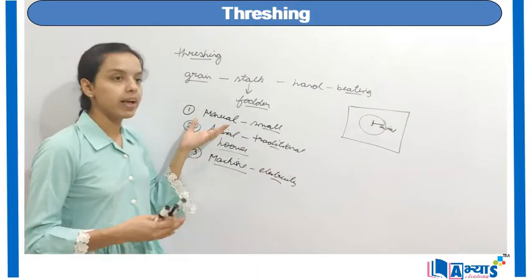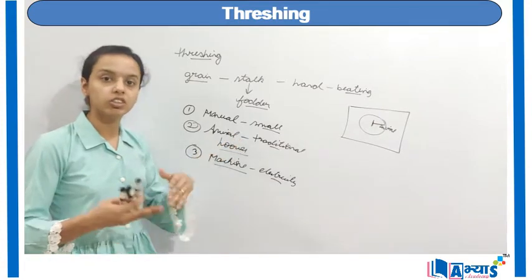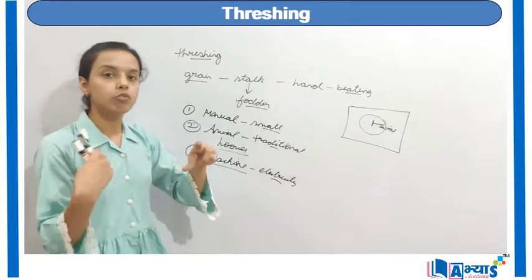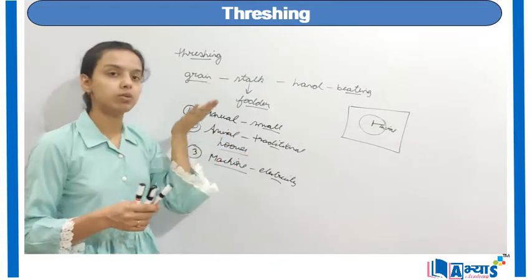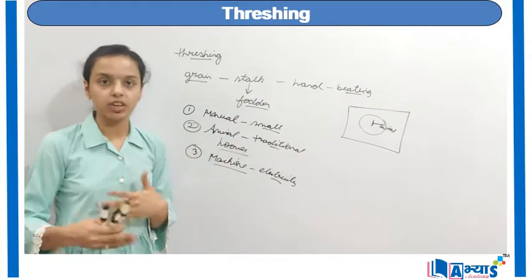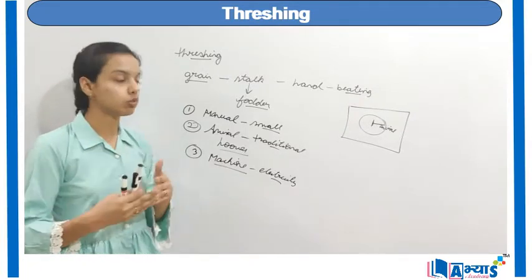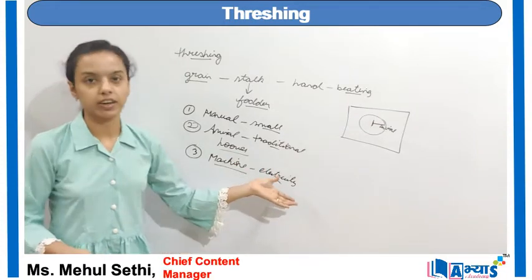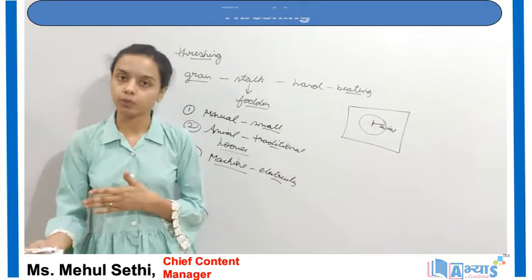So either it is done with the help of a hand, by manual labor, or with the help of animals in the traditional method, in which the animal was tied to a rope and could revolve around that rope, and with the hooves of that animal, the grains could be separated from the stalk. The third method is, with the invention and development of technology, we had machines which can be used to separate the stalks from the grains, and they run on electricity. This was the concept of threshing and the three different types of threshing.